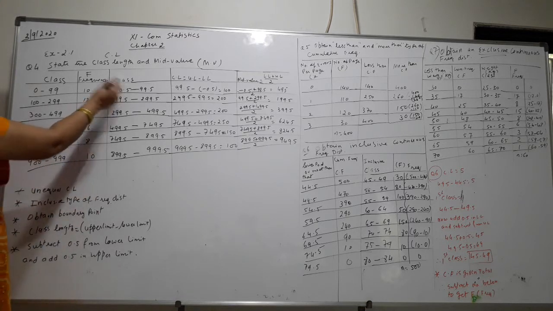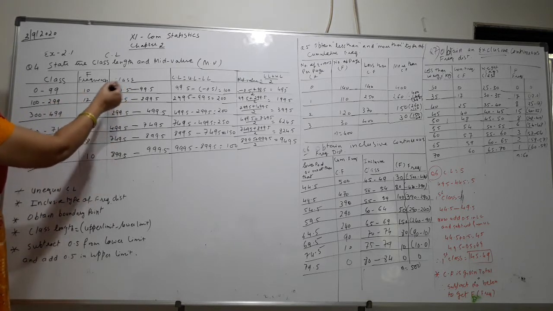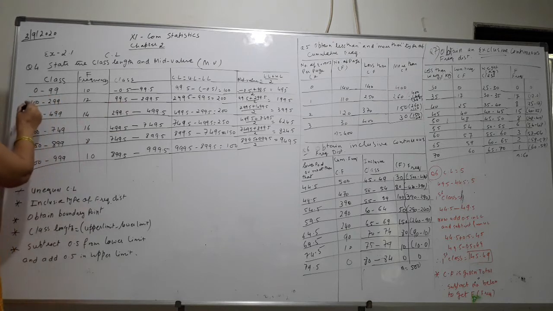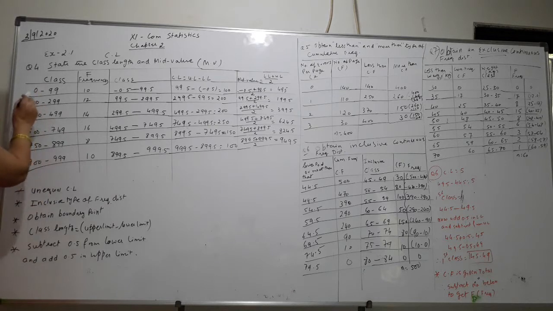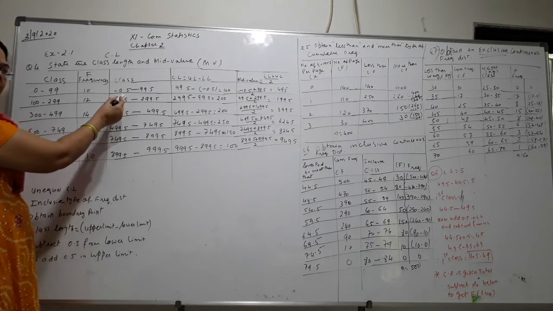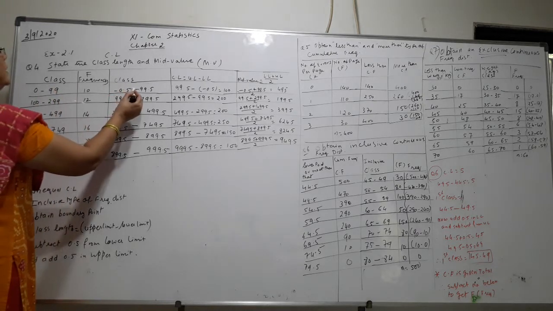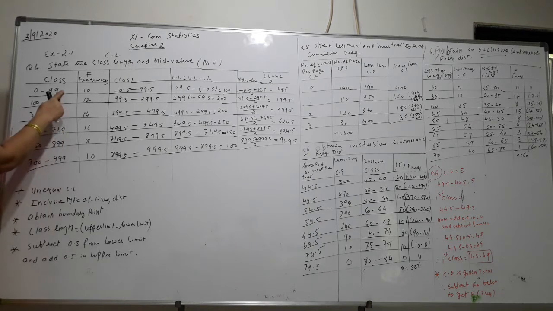Now, for class length, as I told you, you want to change from inclusive type into exclusive type. So children, from the first class, 0, you have to subtract 0.5. When you subtract 0.5 from 0, you will get a negative number, minus 0.5. And the other number is 99. Here you have to add 0.5, so in the upper limit we add 0.5.